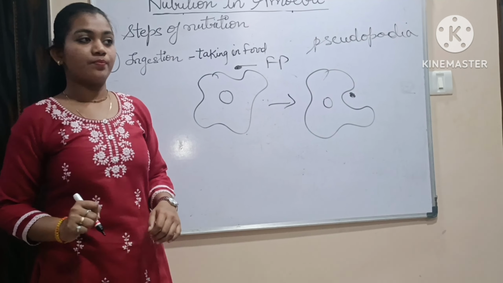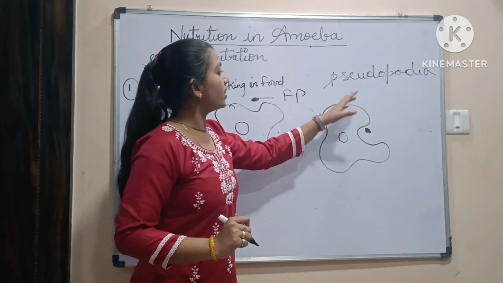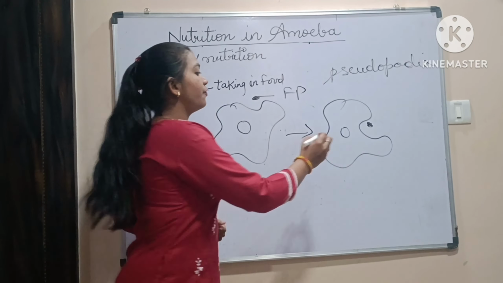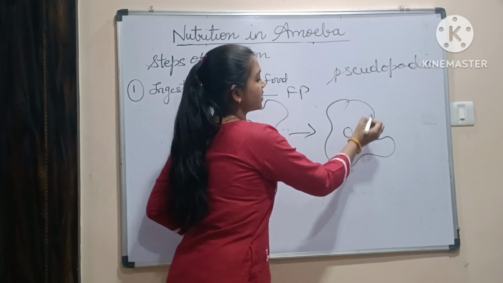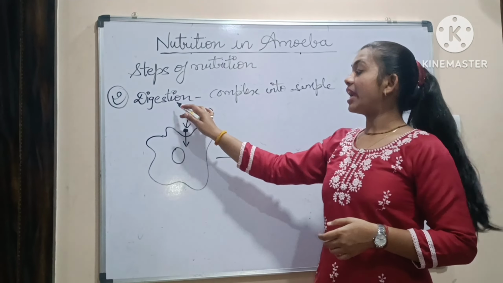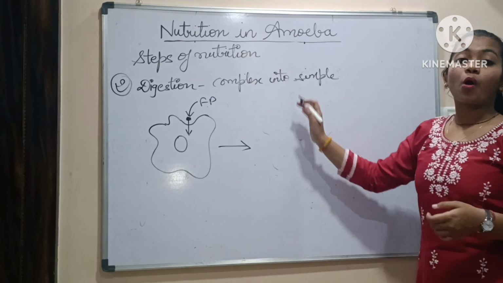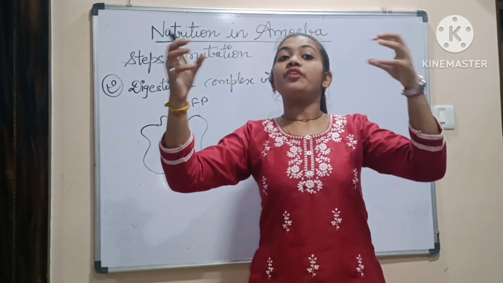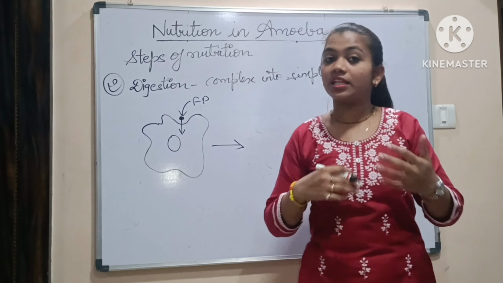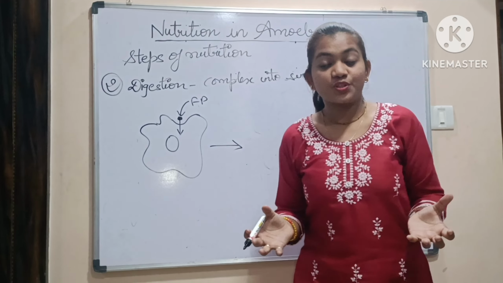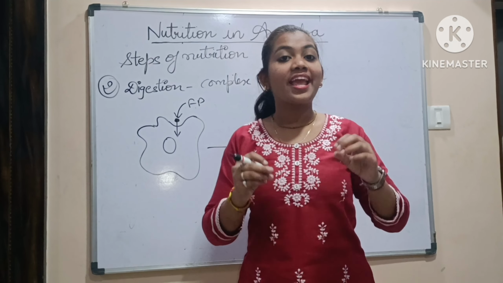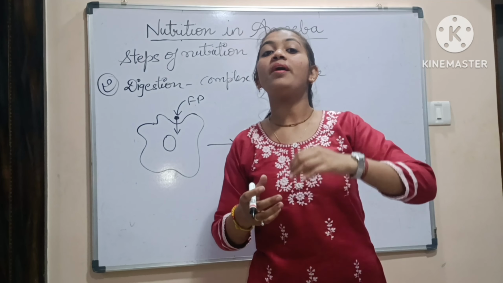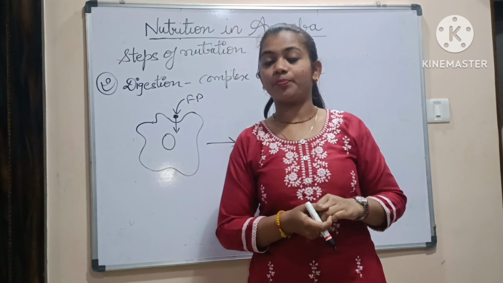And the nucleus. So what will happen when the pseudopodia is formed? The food particle will start getting inside the body. Step two: digestion. Digestion is the process of conversion of complex food into simple. See, the food which we have taken from the external environment is in the complex form, very complicated. So that complicated food is converted into the simple form that can be identified by our body.